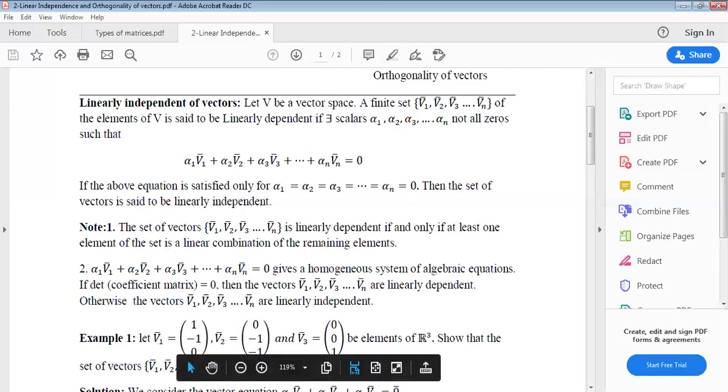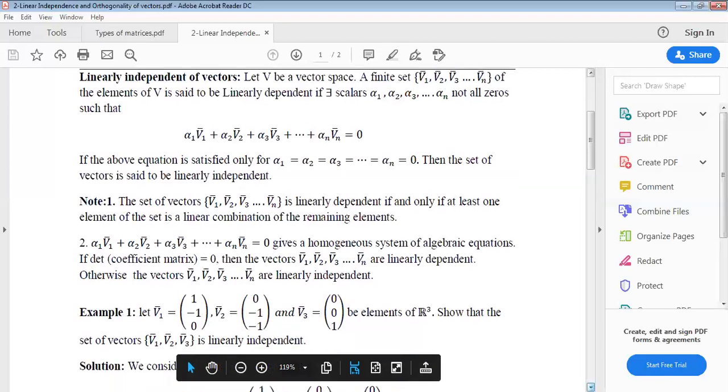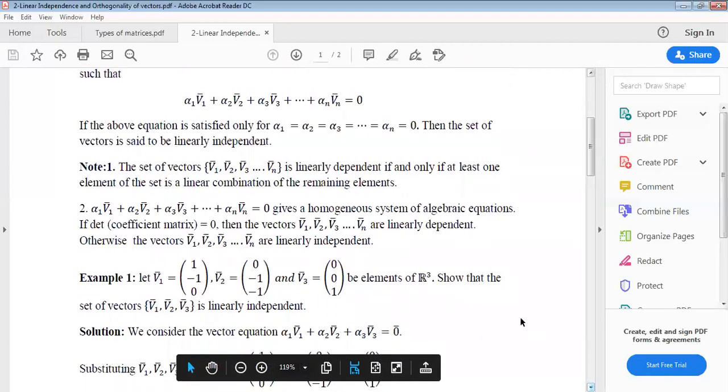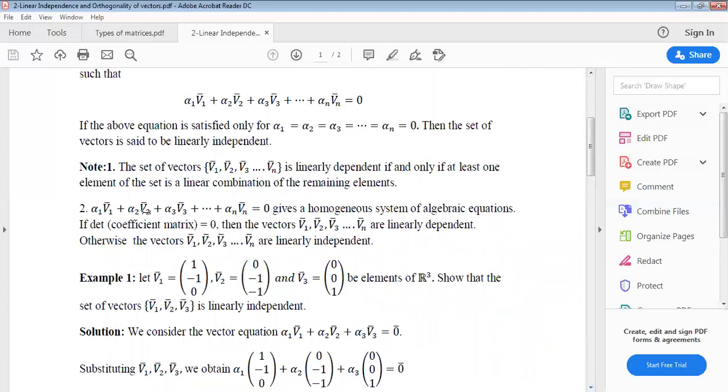Second note: alpha 1 v1 bar plus alpha 2 v2 bar plus alpha 3 v3 bar plus alpha n vn bar equals 0 bar gives a homogeneous system of algebraic equations. This is the general definition.